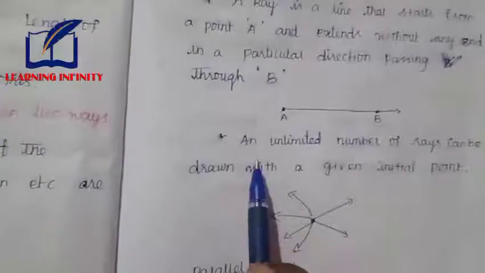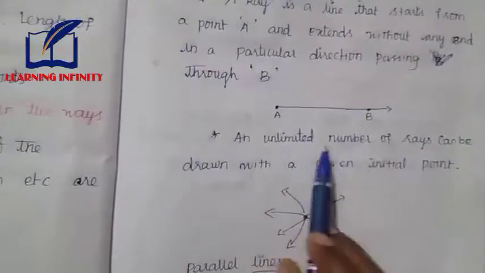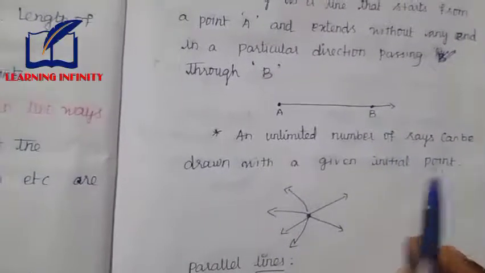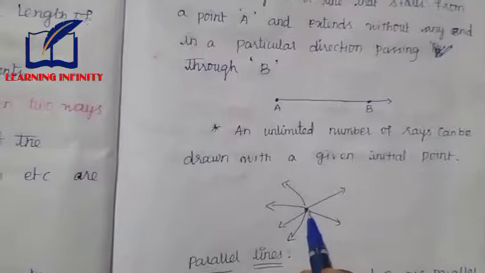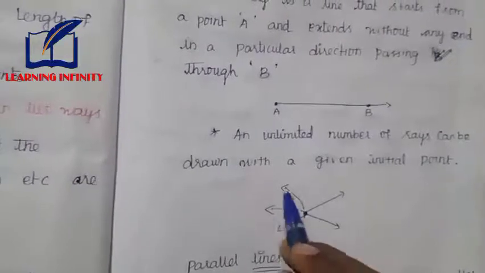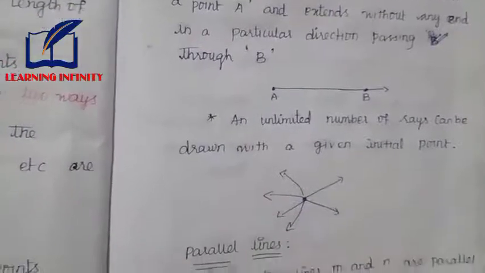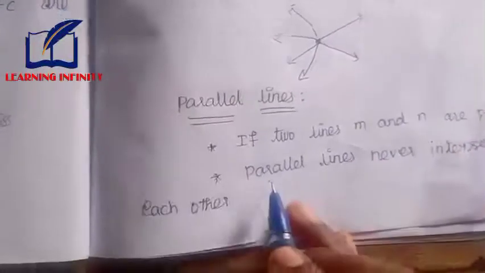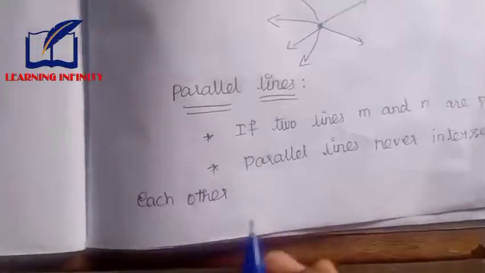Next, an unlimited number of rays can be drawn with a given initial point. If you have any point, you can make an unlimited number of rays. Next we see parallel lines. If two lines M and N are parallel, they never intersect each other.